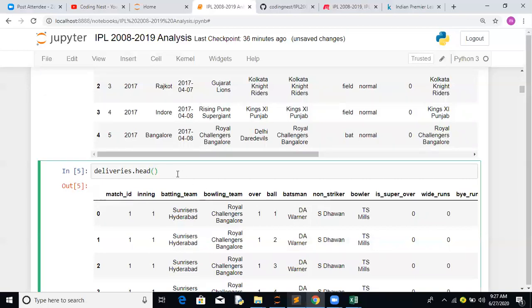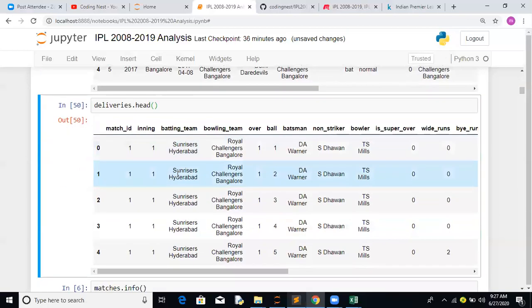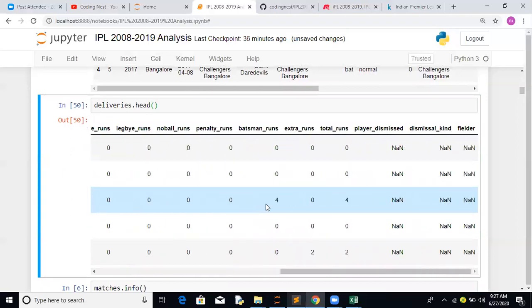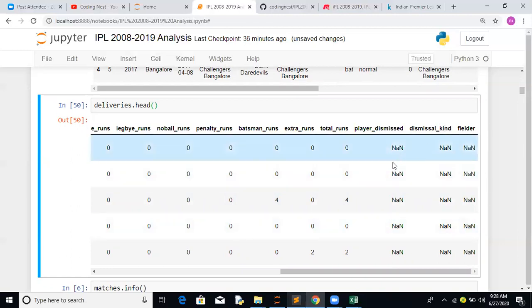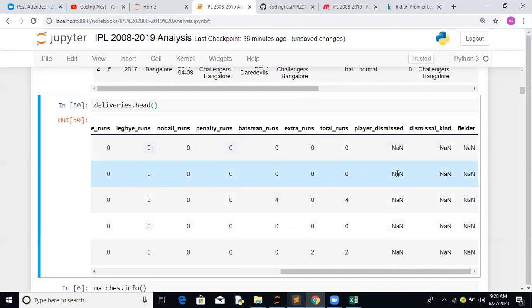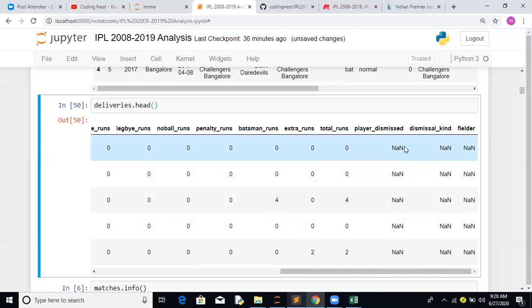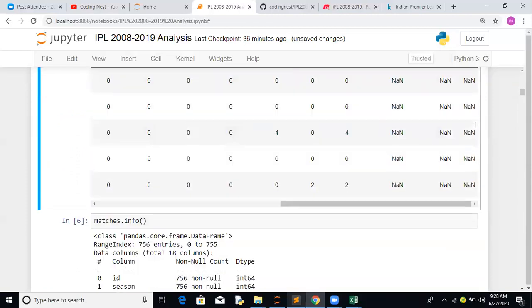Let's try deliveries.head. There are a lot more columns, but for player dismissed, dismissal kind, and fielder, I think that's acceptable. You cannot have values every time, because on every ball the player won't get dismissed, and a fielder is not always involved. So we do not need to do any kind of imputation. When we work on a machine learning model, we can simply ignore these features.